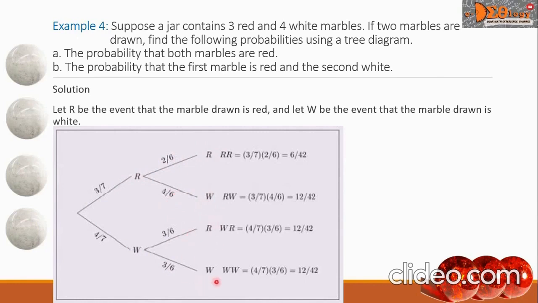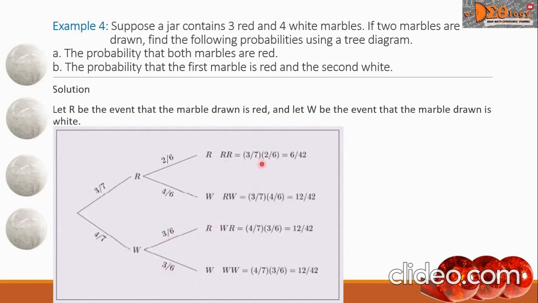Down here is another pair of R and W. This branch here represents the probability of taking a red marble, and the probability is 3 over 6. And down here is the event W, which means taking a white marble, and the probability is 3 over 6.